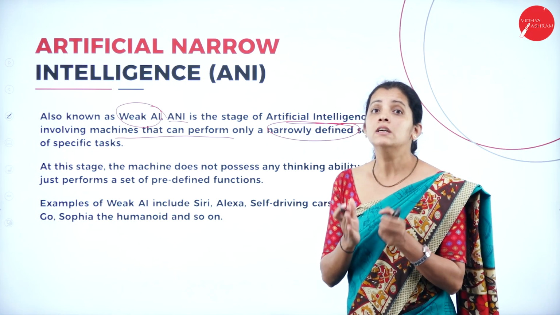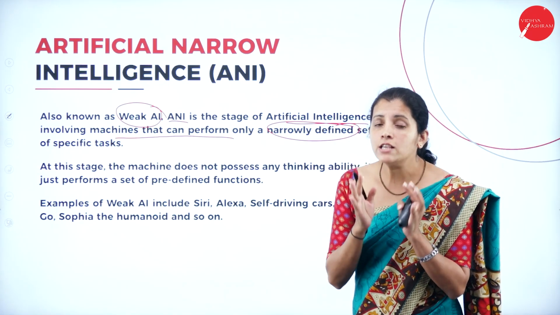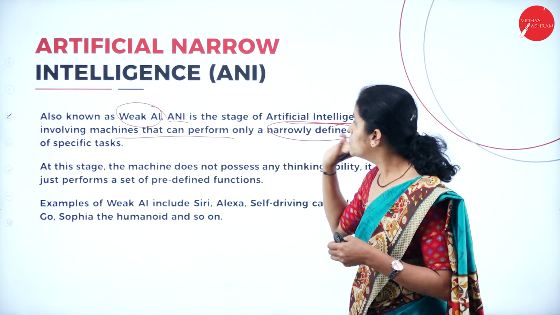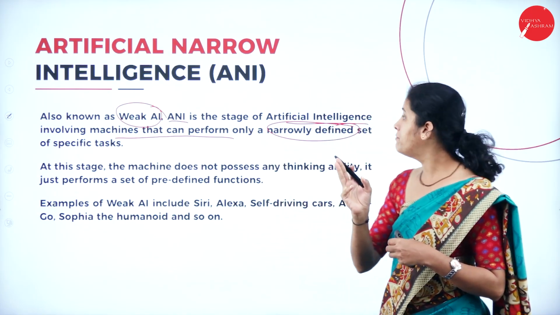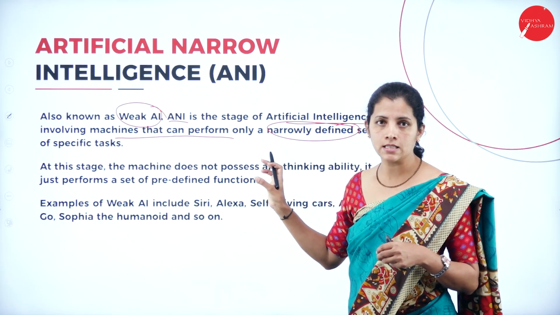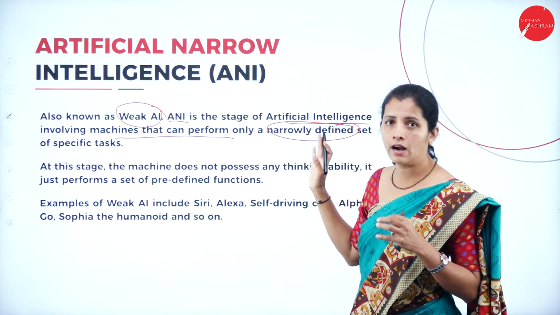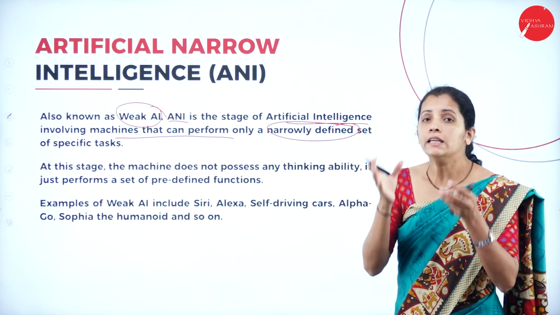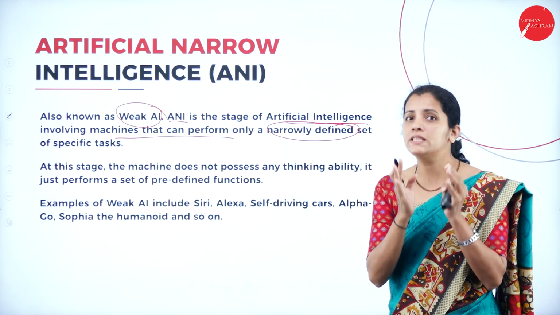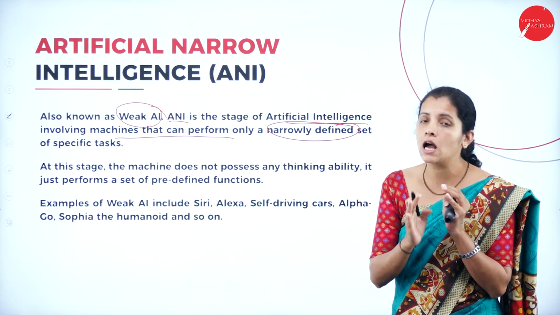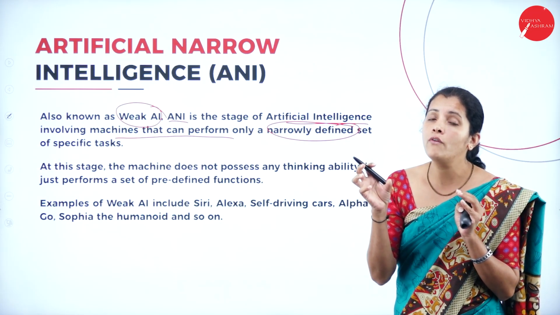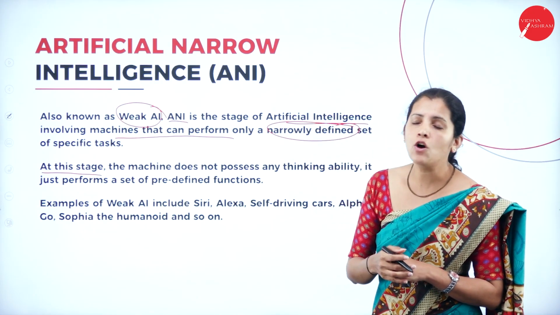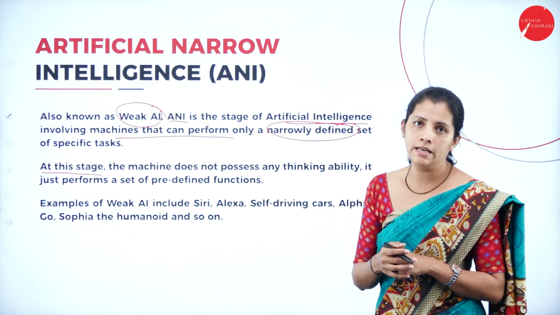They are going to have a certain set of data, and based on that, they perform all their activity. So they perform only a narrowly defined set of specific tasks. If I consider any artificial device, it must have a certain set of data, and it is responsible for performing only specific tasks, and all the specific tasks depend on the set of defined data. So at this stage, the machine does not possess any thinking ability.